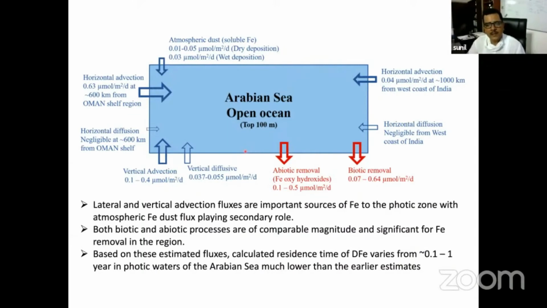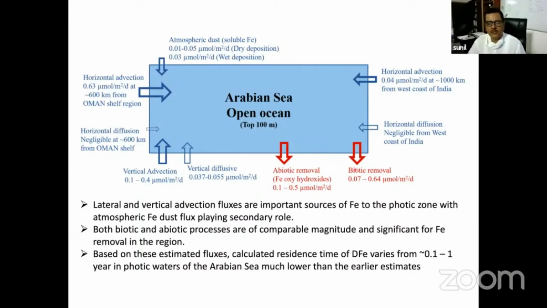And similarly, one source is there, sink is also there. So there are basically two sinks, biotic removal and abiotic removal. So biotic removal you have determined in the metal quota, cellular quota. So based on that, carbon by particulate concentration, when we have tried to do that, it is giving iron by carbon. Based on that, we have calculated the flux which is going out of this box, which is about 0.07 to 0.64 micromole per meter square per day. And this is very important removal of iron which is happening in the top 100 meter.